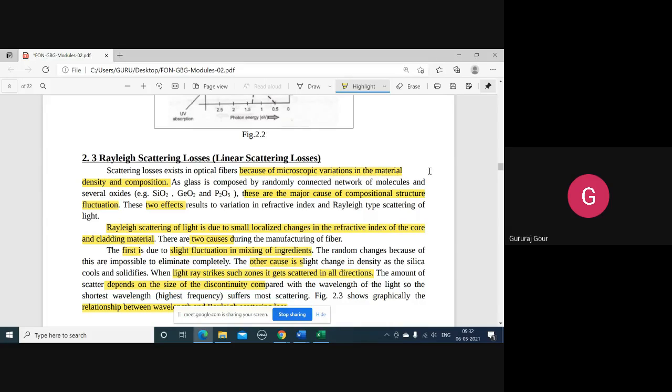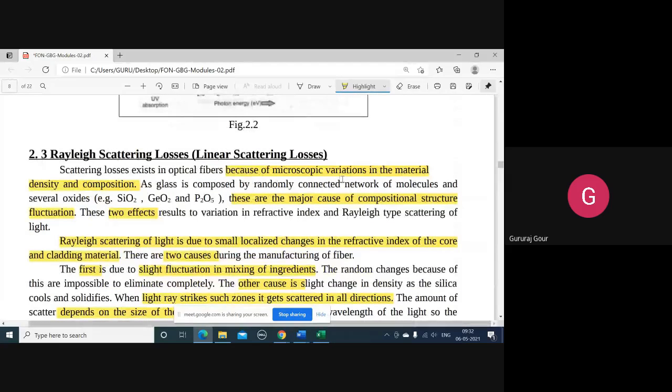The scattering losses exist in fibers because of macroscopic variations in the material density. So these two terms are important: material density and composition. Small variations in the material density and composition are mainly responsible for the scattering losses.